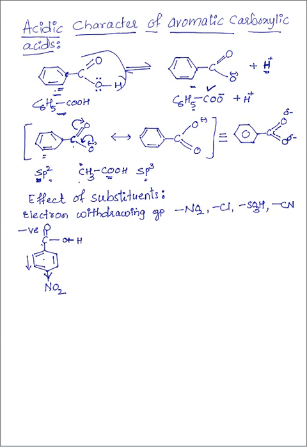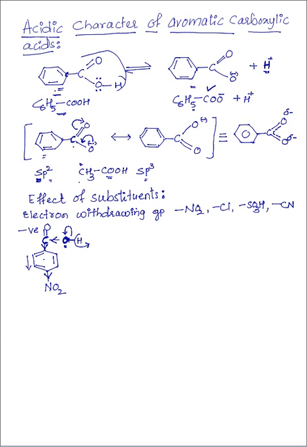It withdraws electrons from the carbonyl carbon. Now the carbonyl carbon withdraws electrons from the oxygen, so that oxygen becomes electron deficient. It can easily take the pair of electrons of the OH bond. So H plus is released easily.